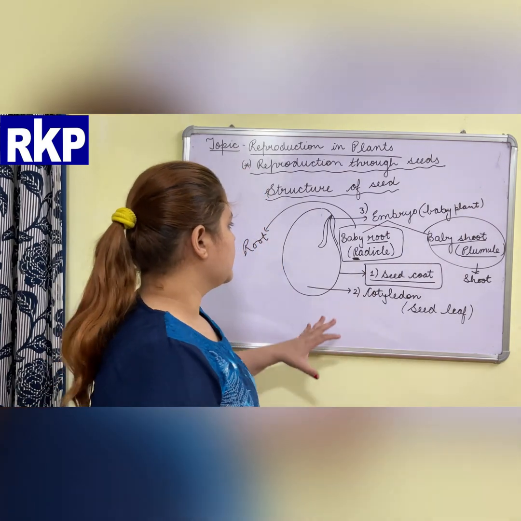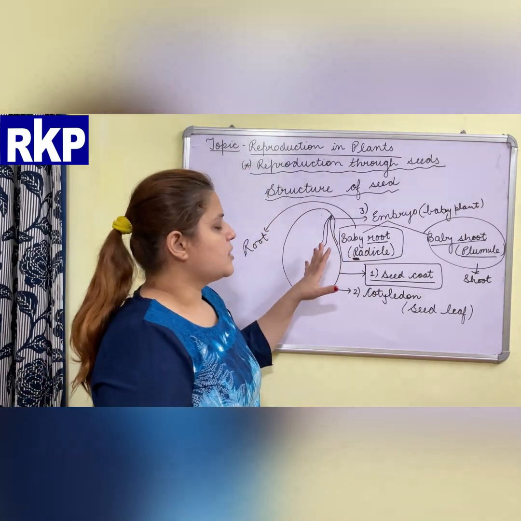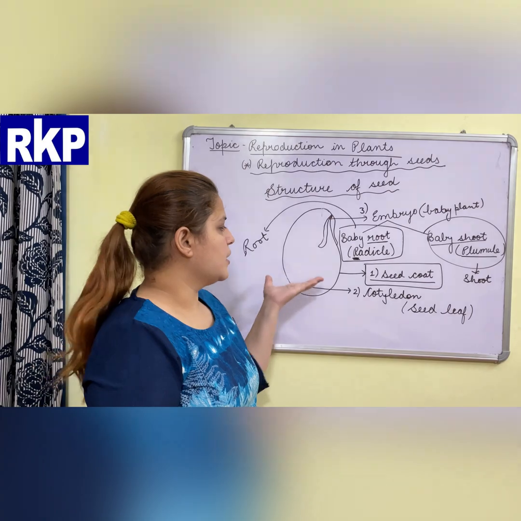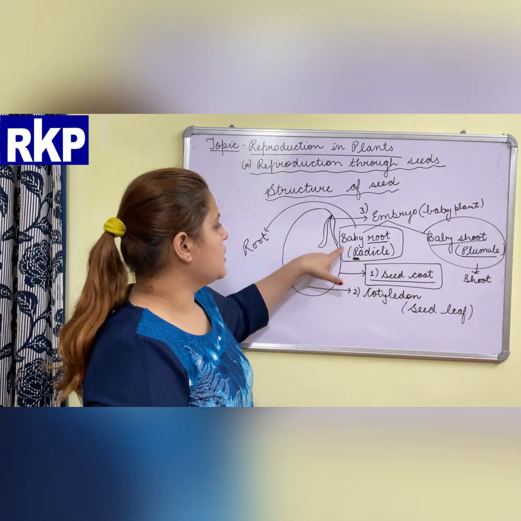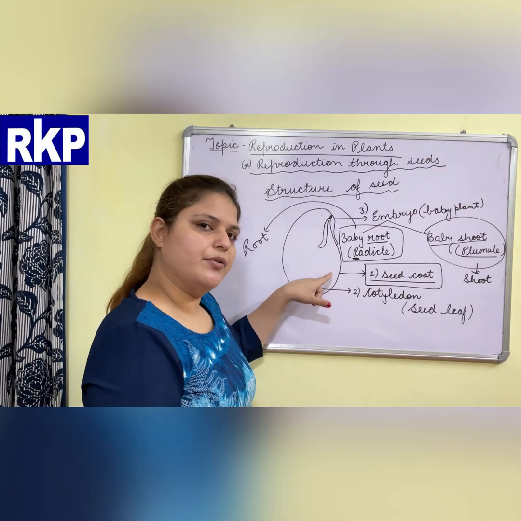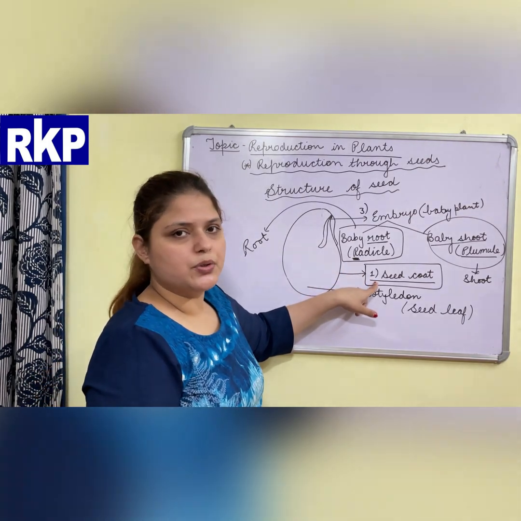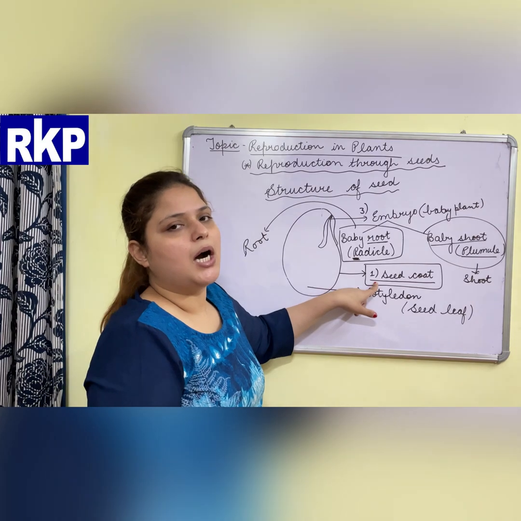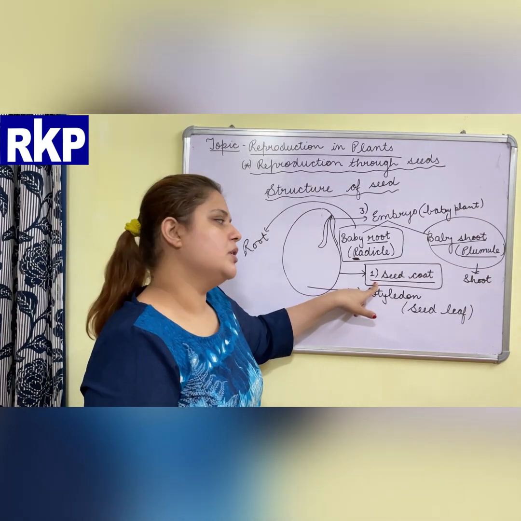So let us revise it again. This is the structure of the seed, meaning what is present inside the seed. First is the hard outer covering of the seed, that is called seed coat. So what is the definition of seed coat? The hard outer covering of the seed is called seed coat.